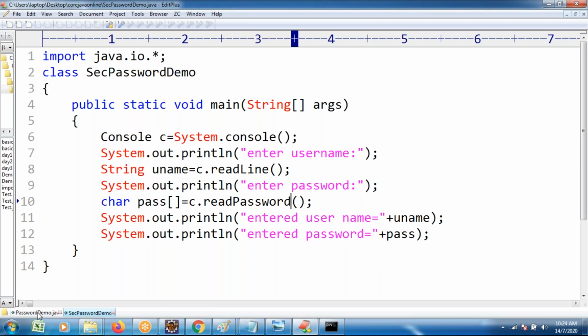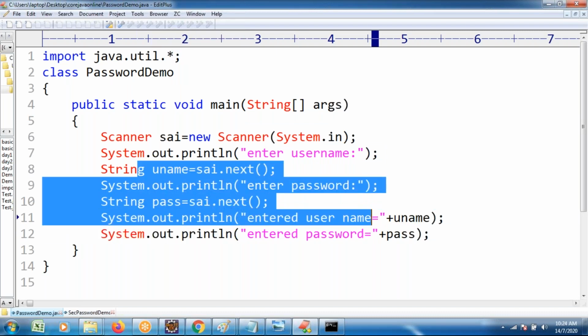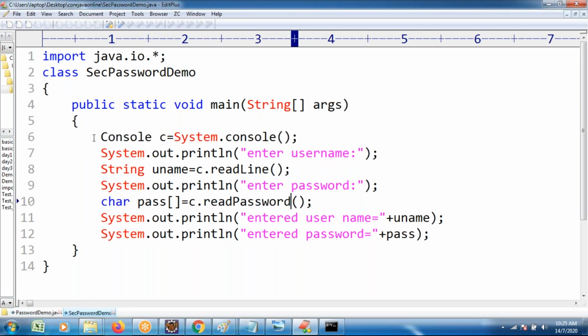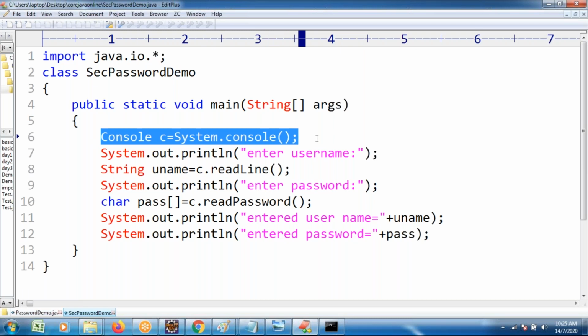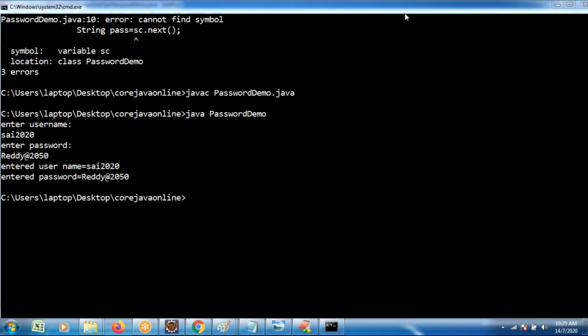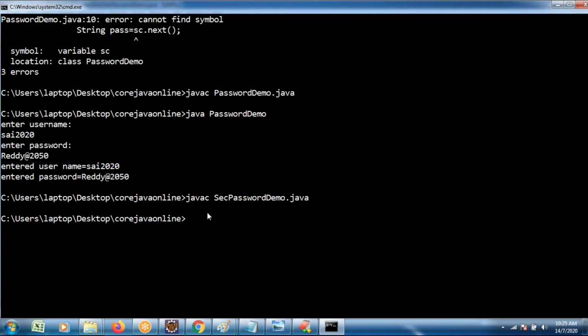The previous program and the present program are both doing the same procedure. Previously I did it with the help of the Scanner class. Now I am going to do the process based on the Console class. Somebody help me with this execution. See once, executing this application. javac SecuredPasswordDemo.java.